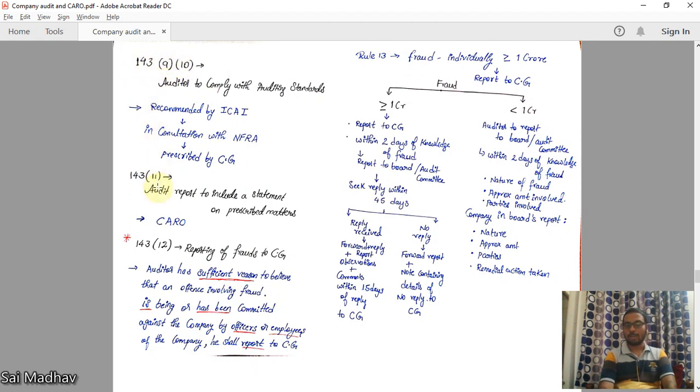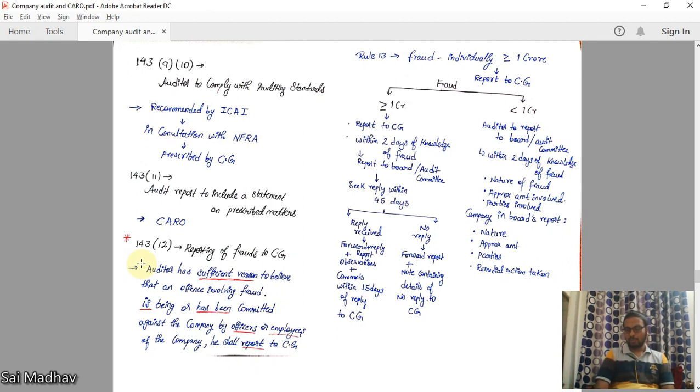Next one, 143.11, audit report to include a statement on prescribed matters. CARO, we will see what CARO is also. The audit report should include a statement on prescribed matters separately. 143.12, this is very, very important, guys. Reporting of frauds to central government.